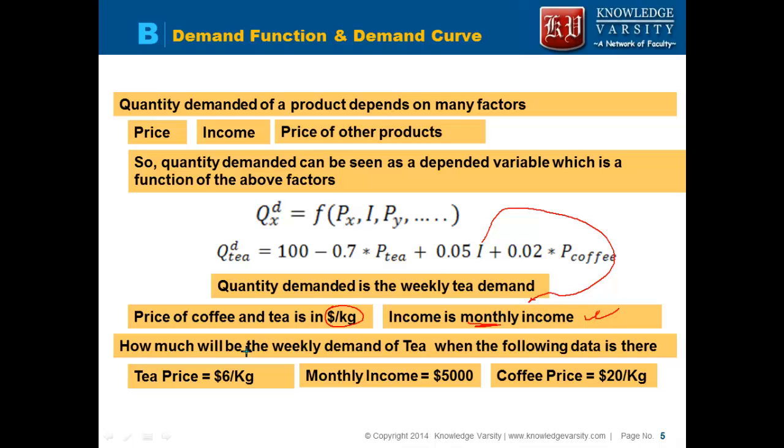Now the question is, what would be the weekly demand of tea when the following data is given? The price of tea is 6 per kg, monthly income is 500, and coffee price is 20.